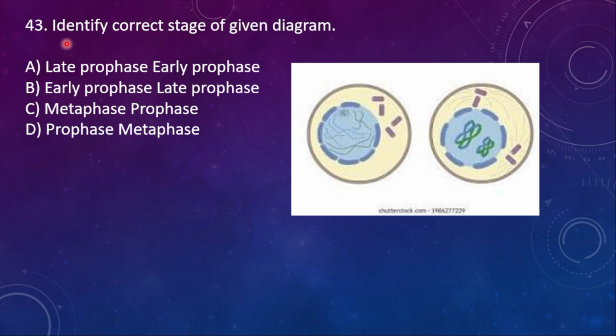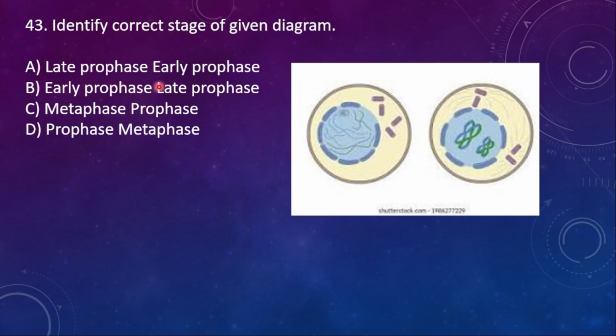43. Identify correct stage of given diagram. This is the one diagram and then this one is one more diagram. This is the nuclear membrane which is going to be disappearing and then there is somewhat chromosome going to be condensed, and these are the centrosomes.